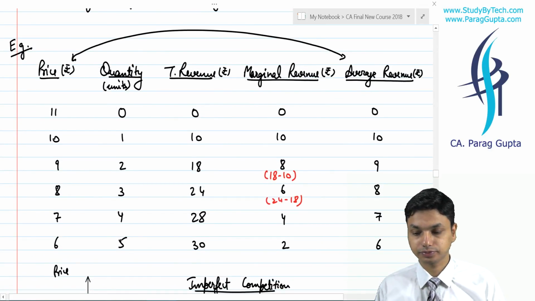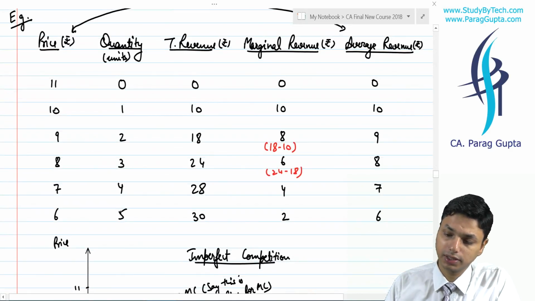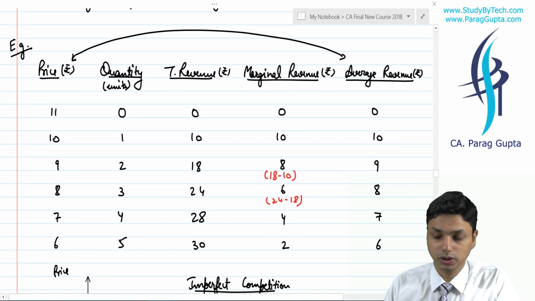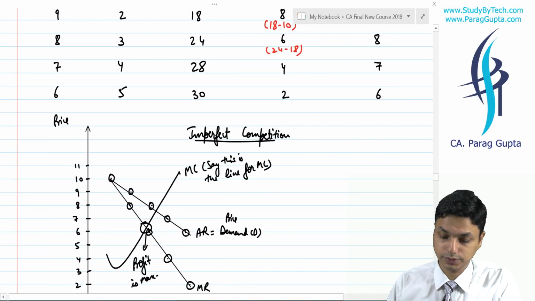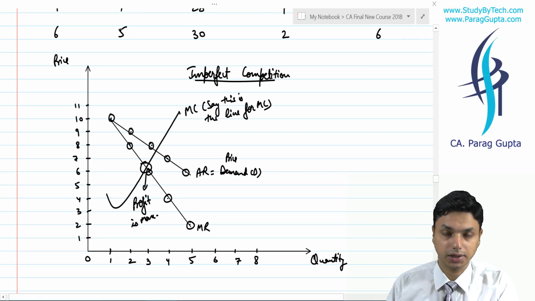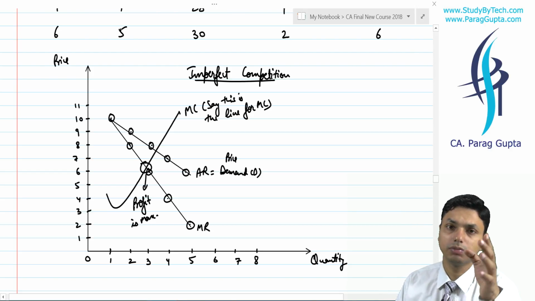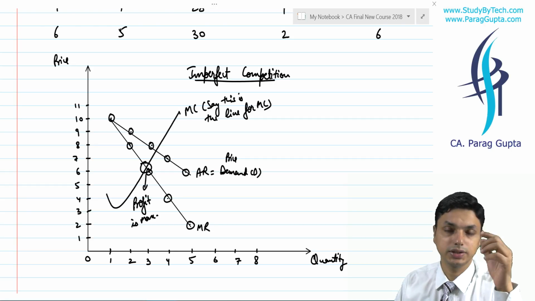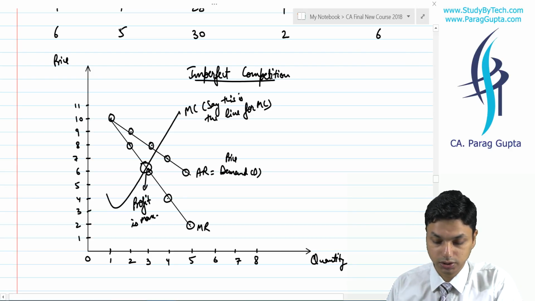We use this formula and we found that, let us say we have this price, this quantity, total revenue is this, marginal revenue is this, average revenue is this. So in imperfect competition, what usually happens is that marginal cost reduces in the starting. When we start producing, marginal cost starts reducing, and after a point it starts increasing.